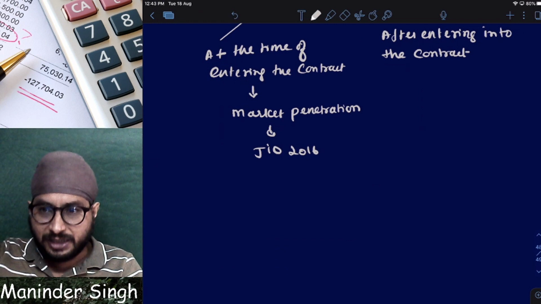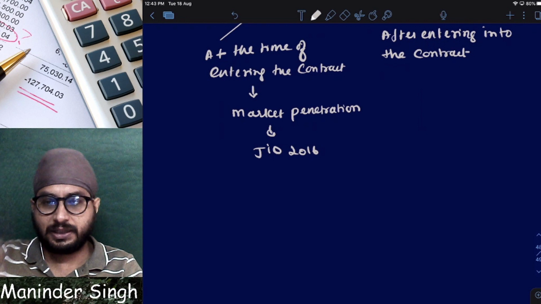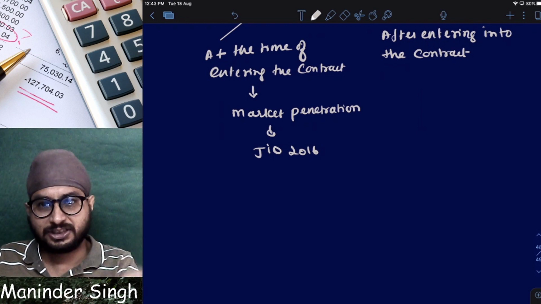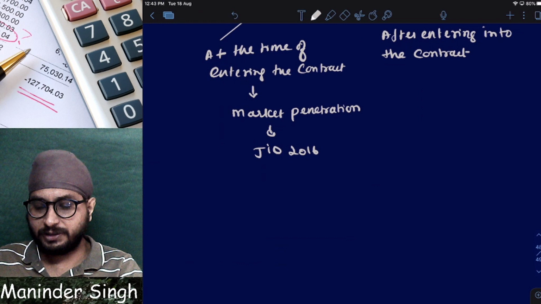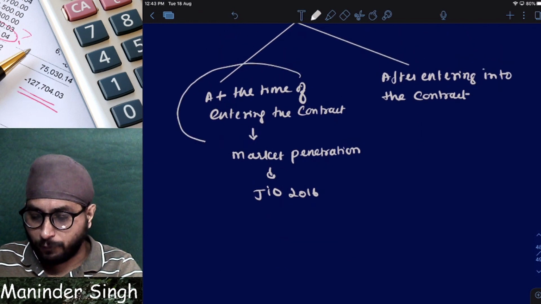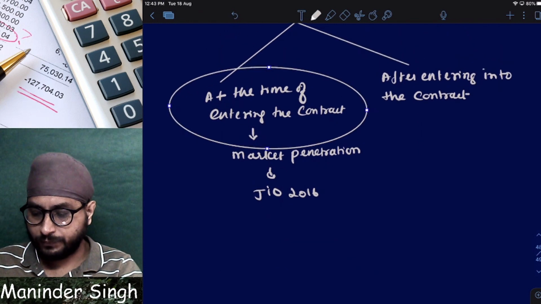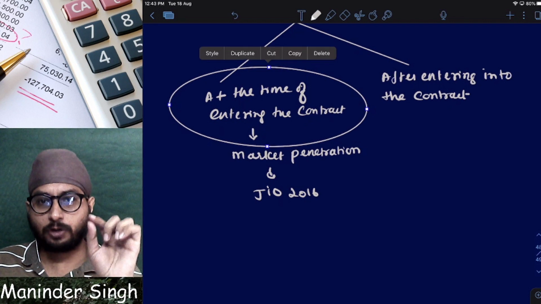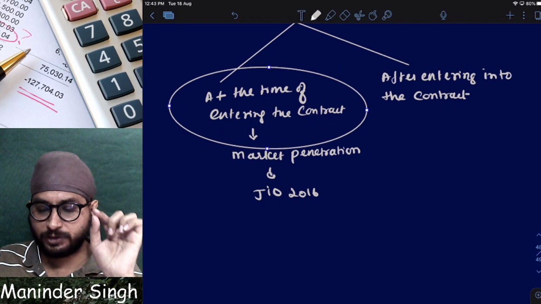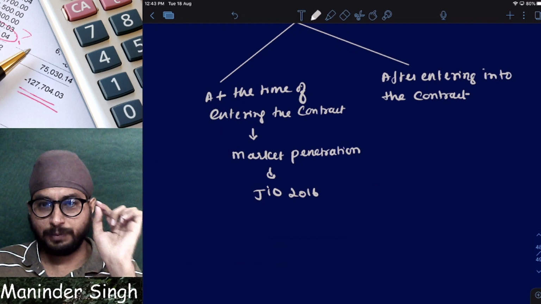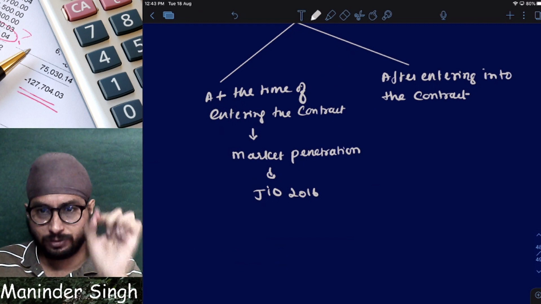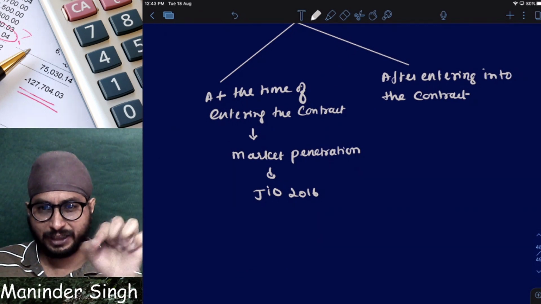Even though he knows that entering into this market will be risky, it will be losses, still he entered. Why? To capture the market. Does he know at the time of entering the contract with the government? I repeat, at the time of entering the contract with the government to provide network services in India, at the time of entering the contract, does he know that it will be into losses?